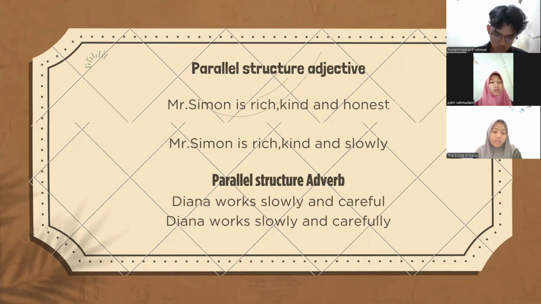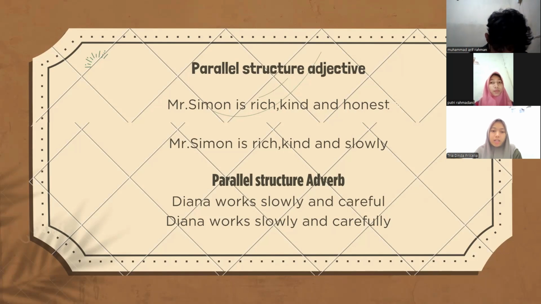Then the correct answer is the first paragraph. Why? Because they have a balance, which is the same adjective. So if the front is an adjective, the middle is an adjective, and then the back must also be an adjective.